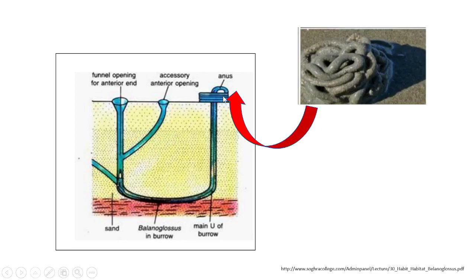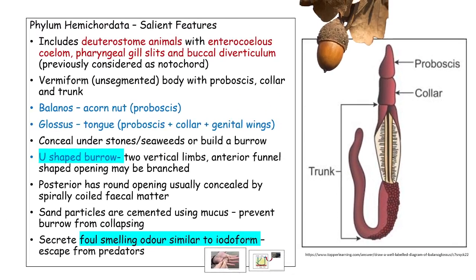The next thing to mention is that when they create a burrow, they secrete mucus through the entire body wall, and that mucus sticks together and cements the sand in the burrow. As a result, the burrow becomes strong and not fragile. It can withstand the water, etc., so it will not be destroyed.